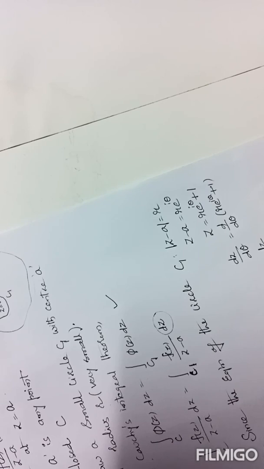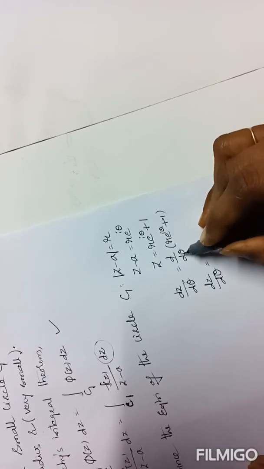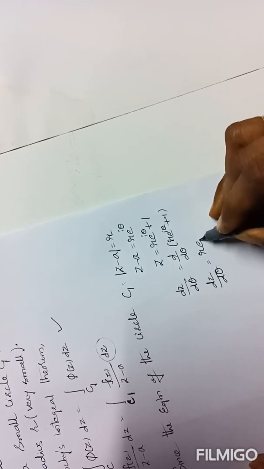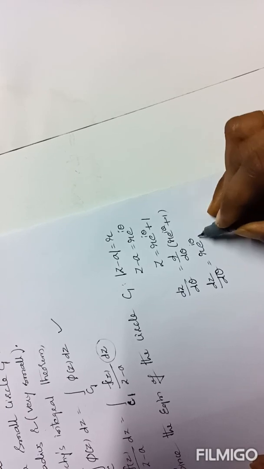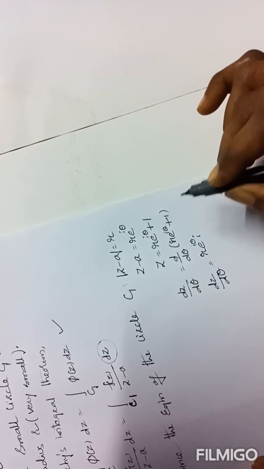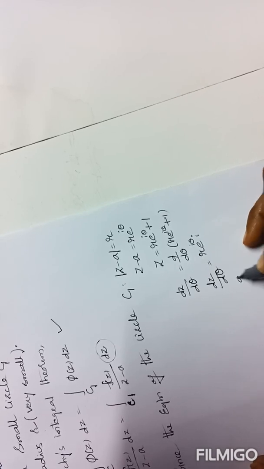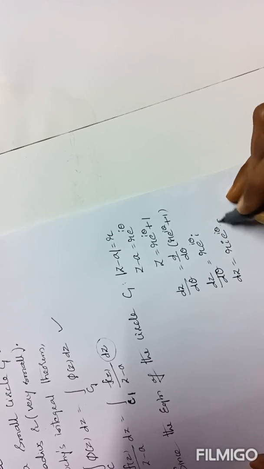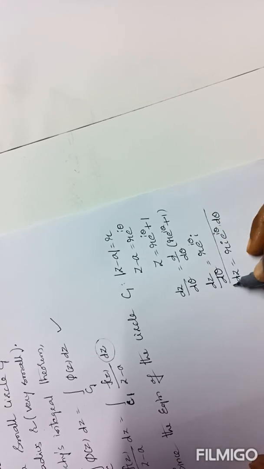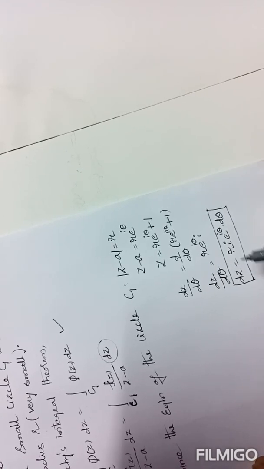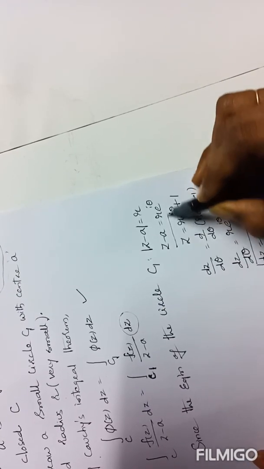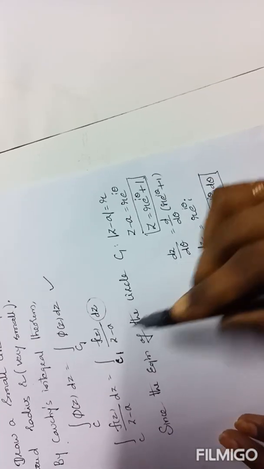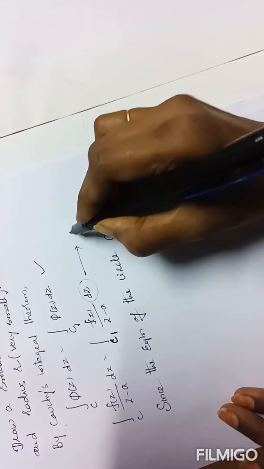Here, with respect to theta, r is a constant. The differentiation of e power i theta is e power i theta times the differentiation of i theta, which is i. Theta differentiation is 1. The differentiation of a constant is 0. So that dz equals r i e power i theta d theta. Now we have the dz value and we have the z value also. Now we can substitute these two results in equation 1.